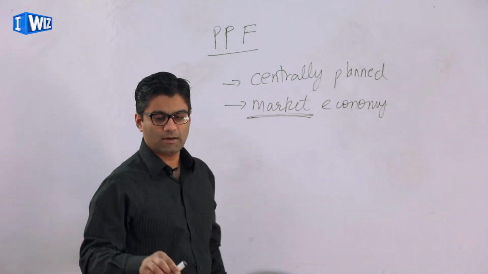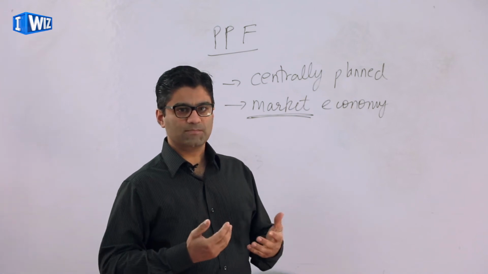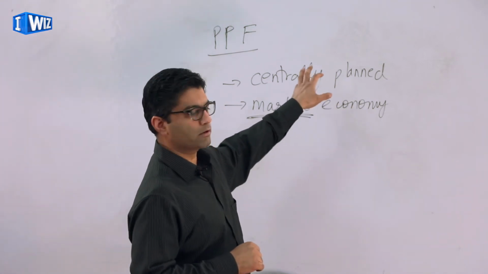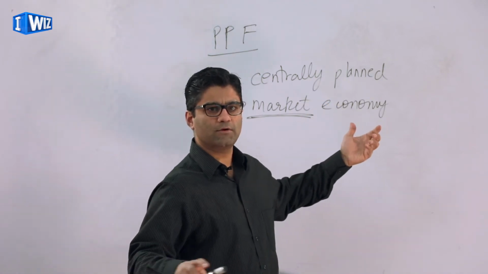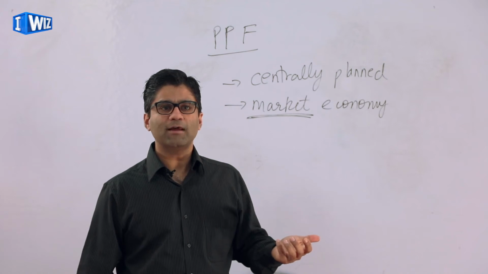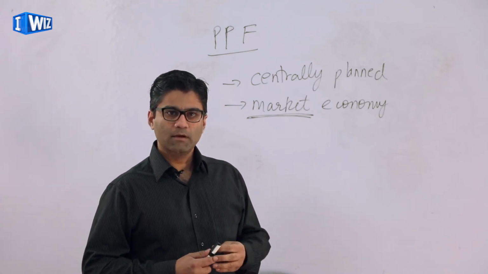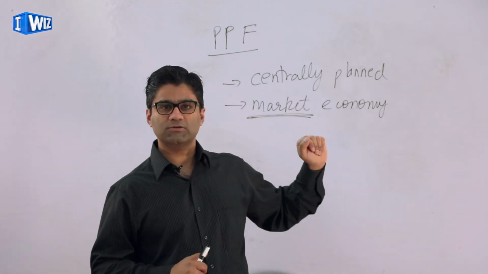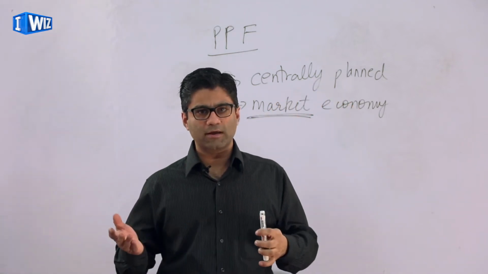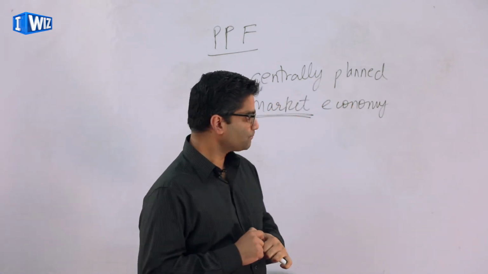So in the market economy, the exchanges between goods and services happen without any central organization. So if you think of the real world, the only purely centrally planned economy today that we have left is probably North Korea. Most economies are a mix of the two, but when you think of centrally planned economies, North Korea is the example that comes to mind.